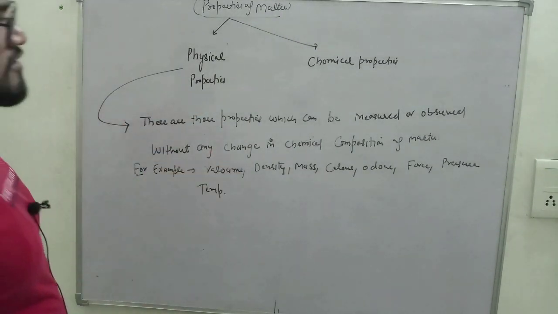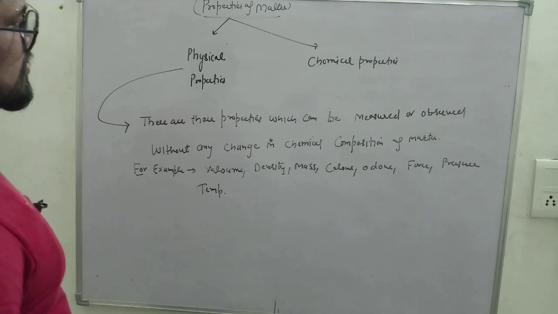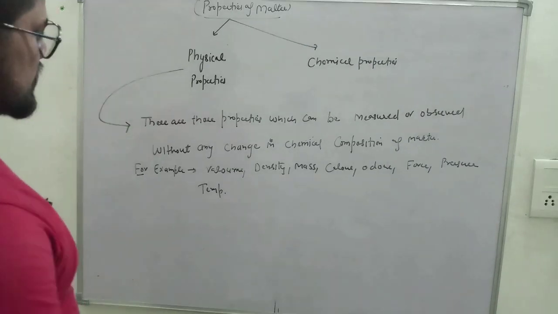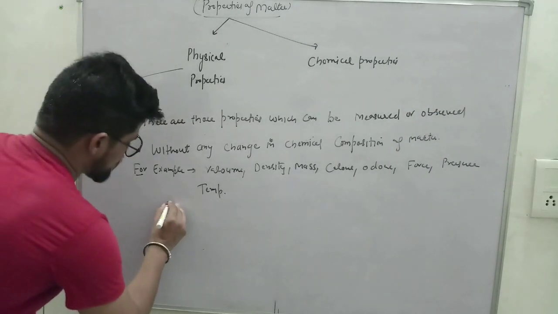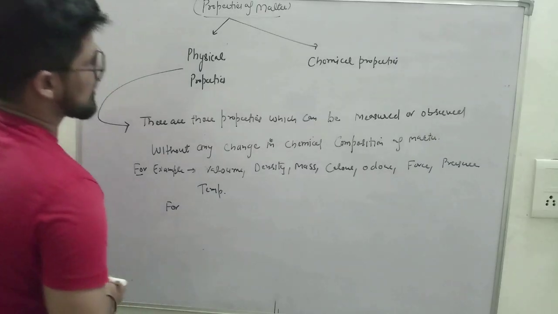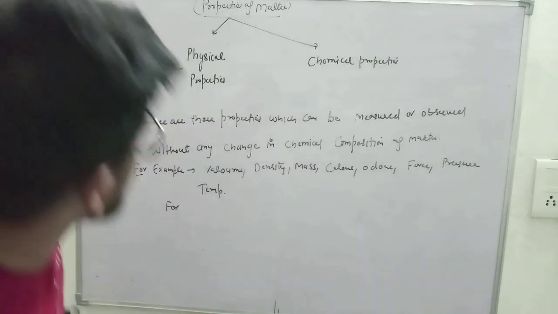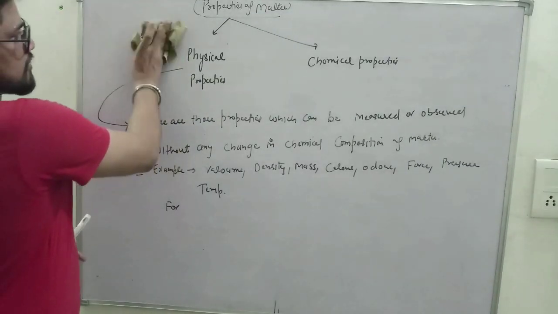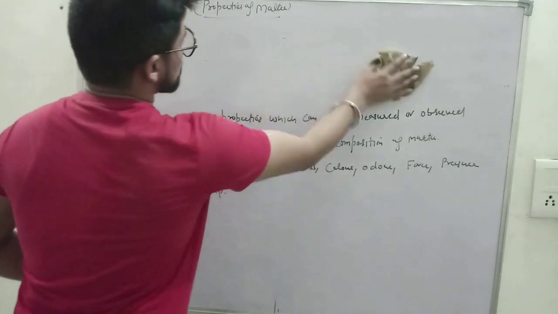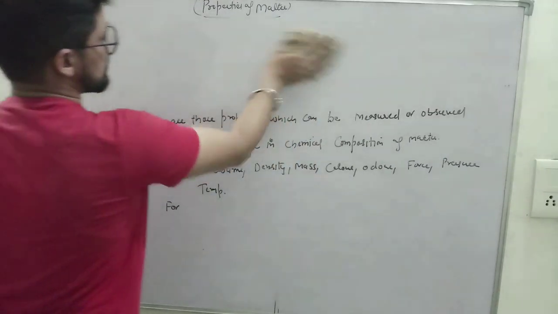So let us understand this by an example. I am going to erase the upper portion of the blackboard.